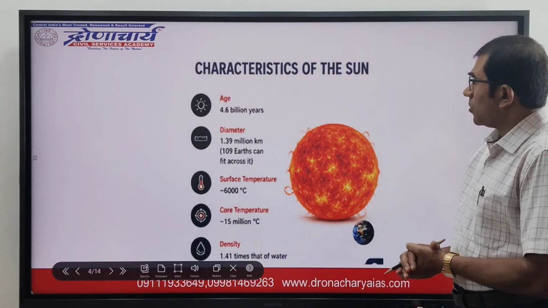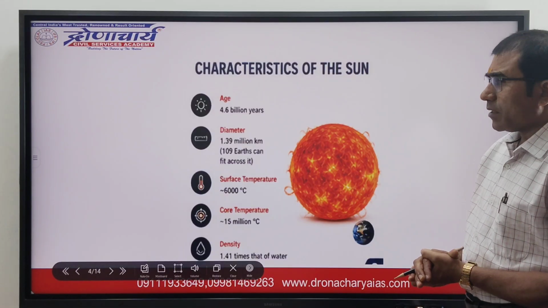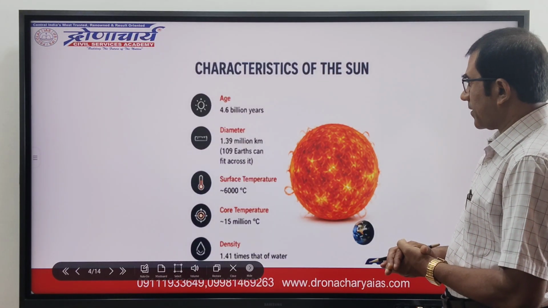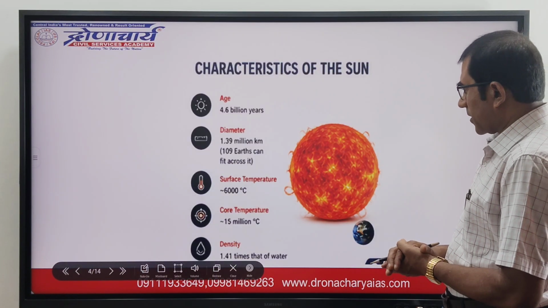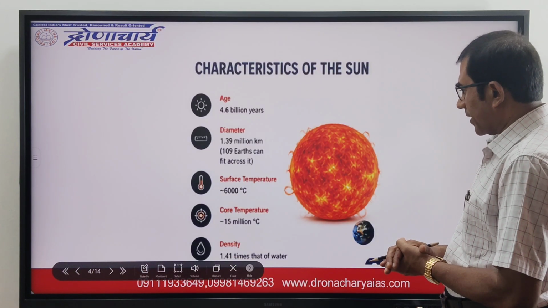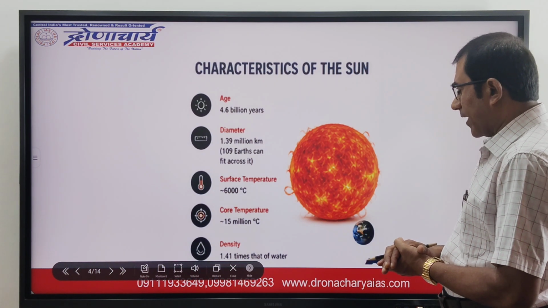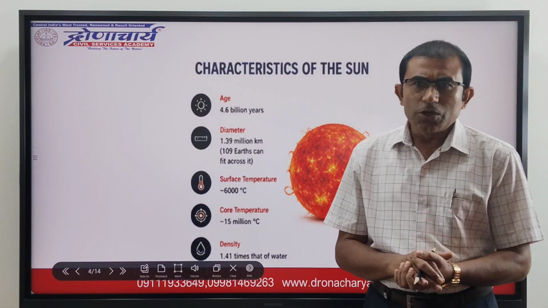Next are the characteristics of the sun. The sun's age is 4.6 billion years and its diameter is 1.39 million kilometers. Surface temperature is 6000 degrees centigrade, core temperature is 15 million degrees centigrade, and density is 1.41 times that of water.